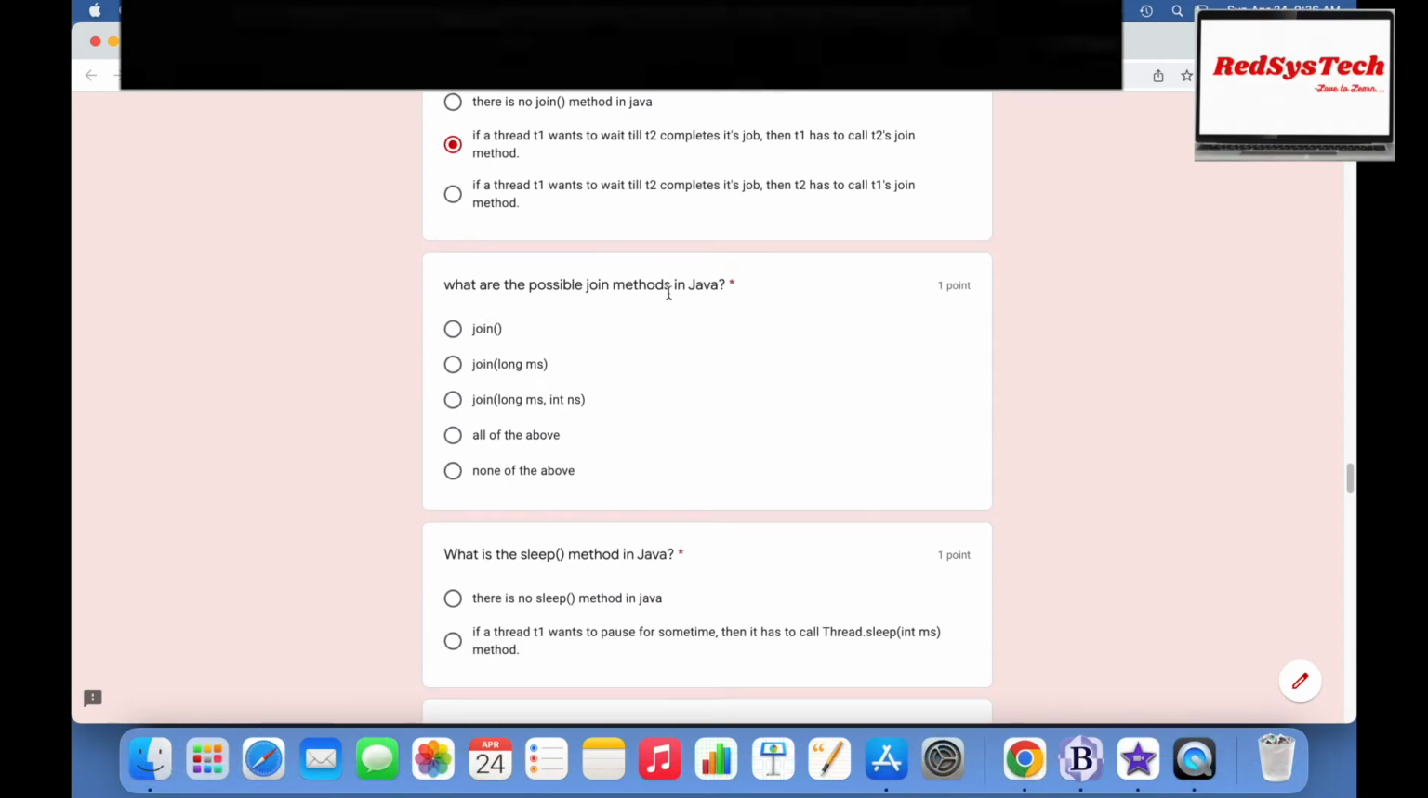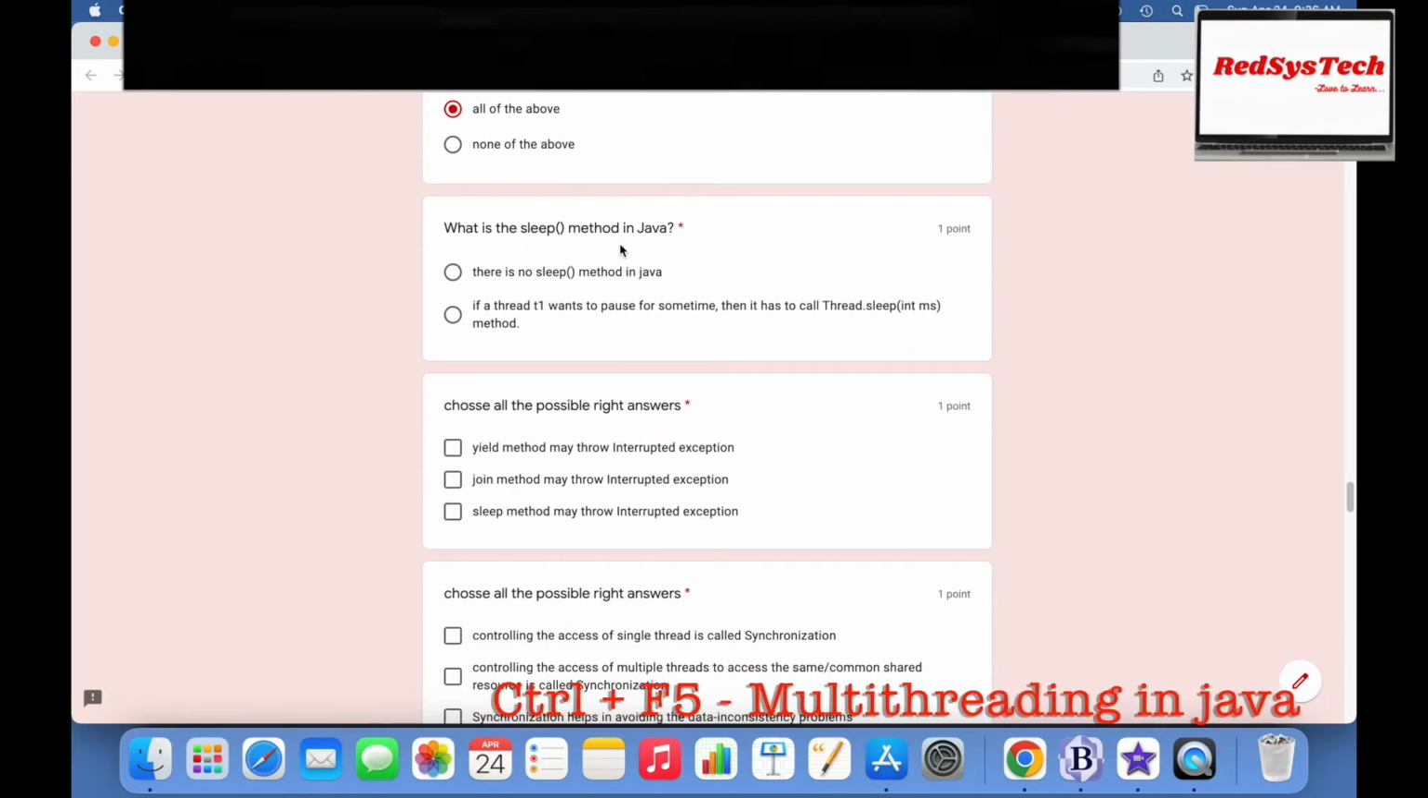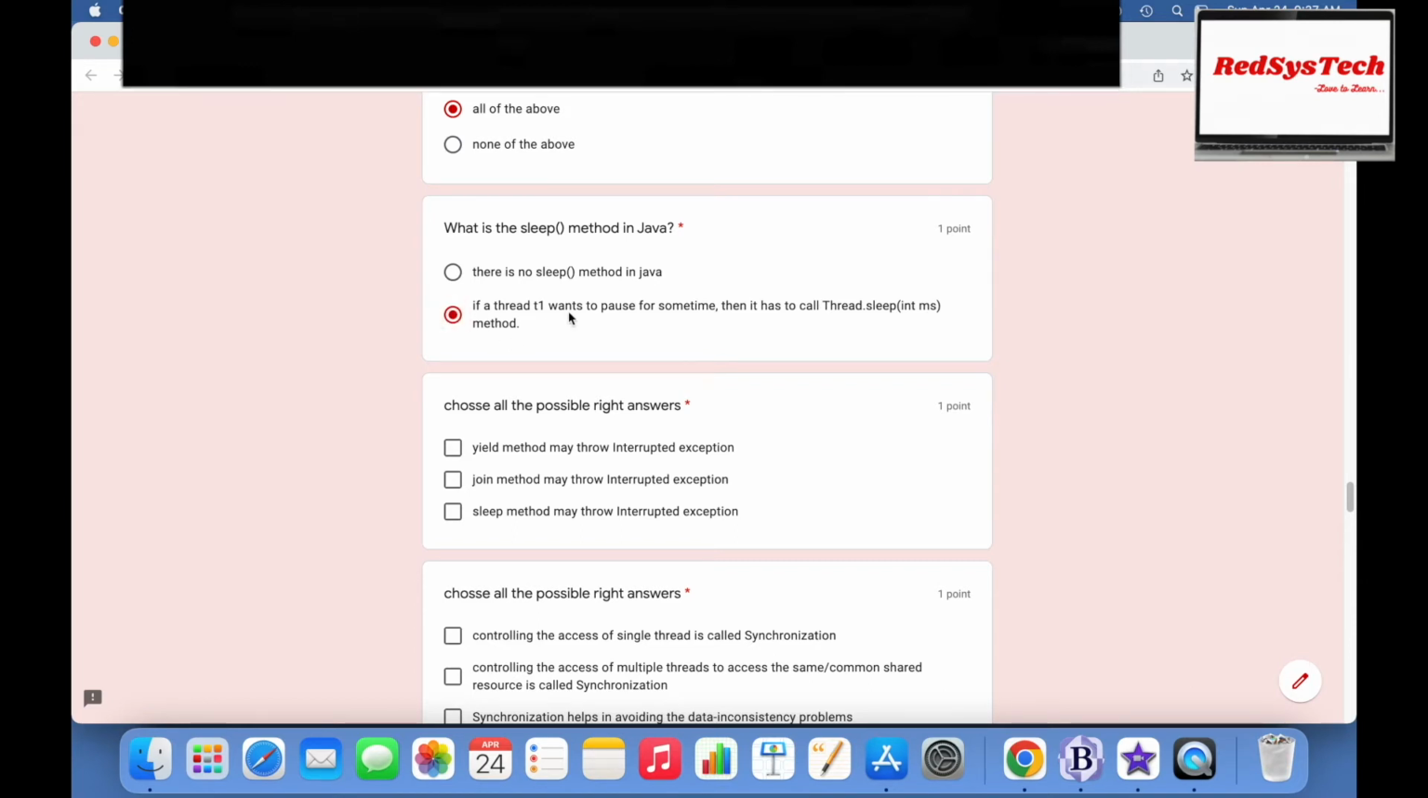What are the possible join methods in Java? join(), join(long milliseconds), join(long milliseconds, int nanoseconds), all of the above, none of the above. All of the above. What is the sleep method in Java? There is no sleep method in Java. If a thread T1 wants to pause for some time, then it has to call the Thread.sleep(int milliseconds) method. Yeah, that is correct. If you want to make some pause, you have to call the sleep method.